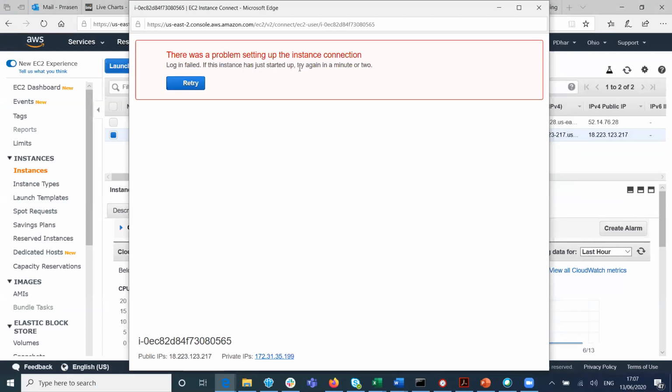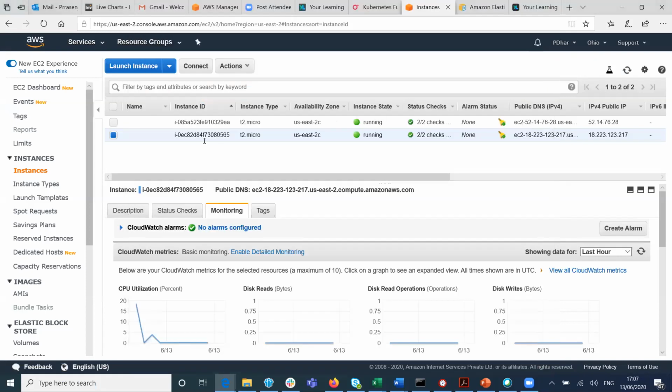It says, which instance did you try to connect to? Just started up. Do you need to restart the instance again? No, you don't start it. Close this. You are trying to connect to Windows, right? So try the same way for Windows. The Linux one threw an error. Create that one, the first one. Try that. Select that.